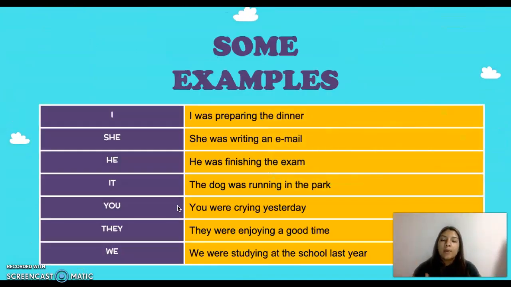I was preparing the dinner. I, subject, was, verb to be in past, preparing, verb with ing, the dinner, the complement. And in the same way with the other sentences.